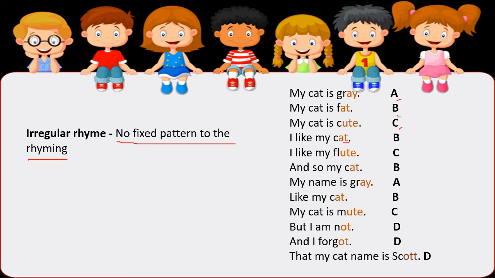This word is similar to the sound of B, so we write it as B. I like my flute, which sounds similar to cute, so we put it as C. And so my cat, let's go back to B, and so on. My name is Gray. I like my cat. My cat is mute, but I am not. And I forgot that my cat's name is Scott. So this is an irregular rhyme. There is no fixed pattern to the rhyming sounds.